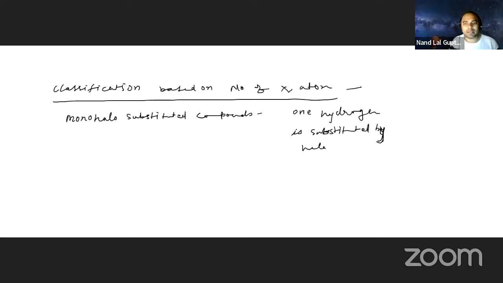Now you see what it can be. Suppose, for example, we can take CH3Cl, CH3CH2Cl. It can be this one. Here it can be Cl, or we can make it Br.